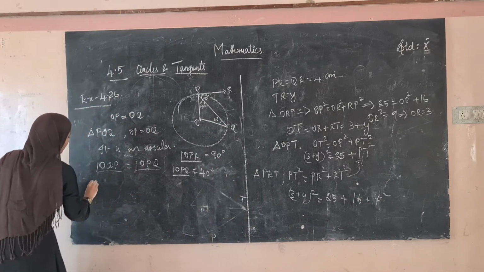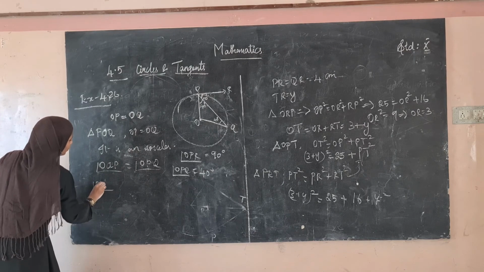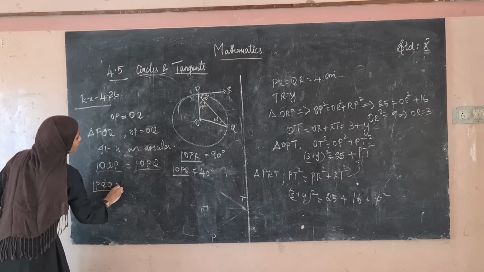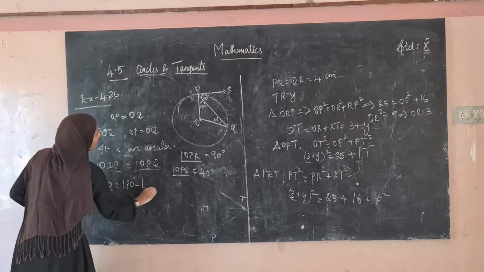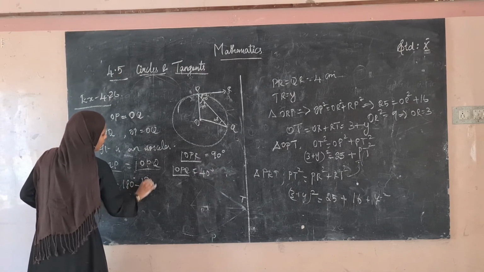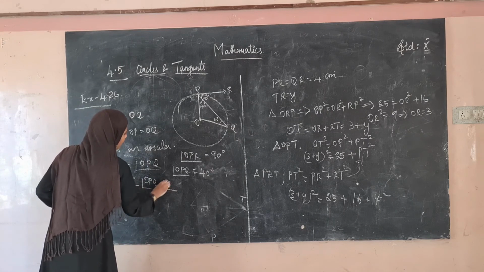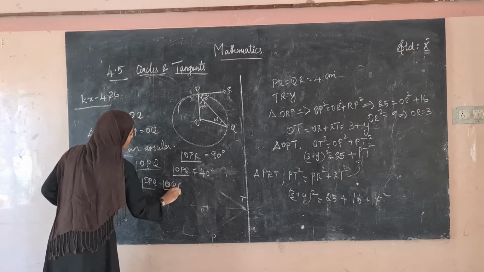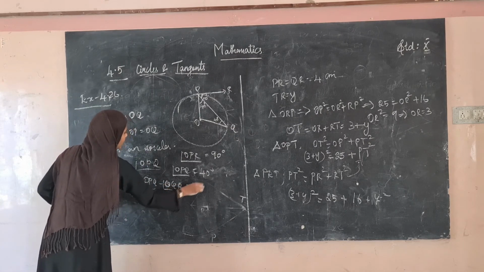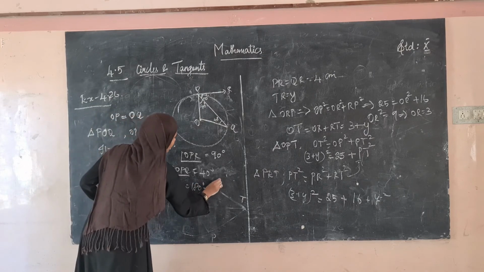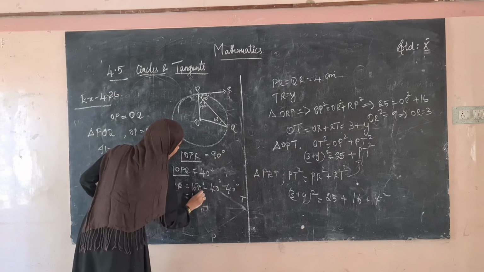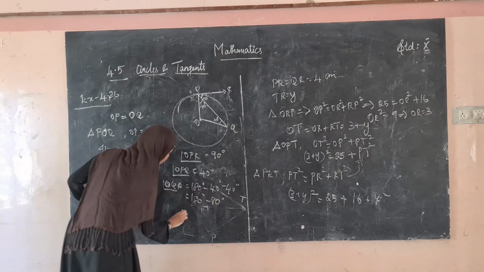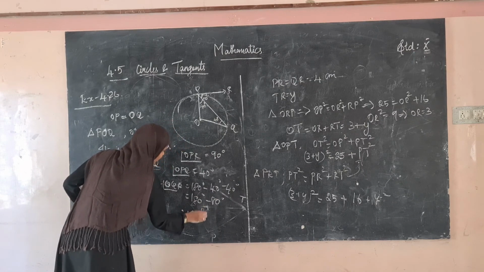So angle POQ will be equal to 180 degree minus angle OPQ minus angle OQP, which is equal to 180 degree minus 40 degree minus 40 degree, that is 180 degree minus 80 degree. So the answer is 100 degree.